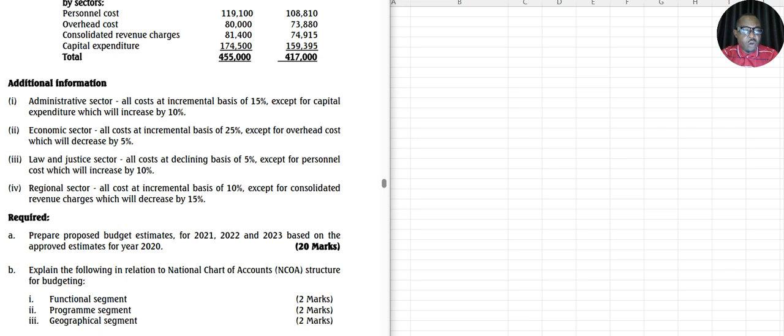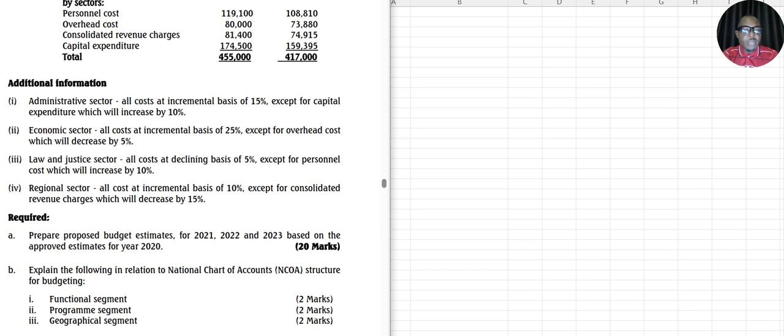Number 2, economic sector, all costs at incremental basis of 25%, except for overhead costs, which will decrease by 5%. Take note. Number 3, law and justice sector, all costs at declining basis of 5%, except for personnel costs, which will increase by 10%.